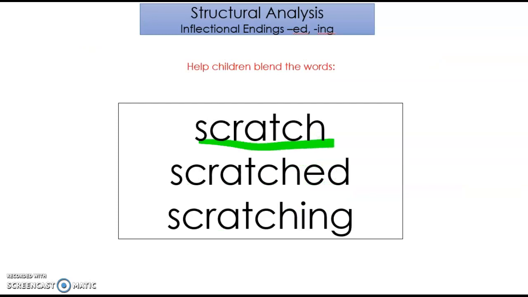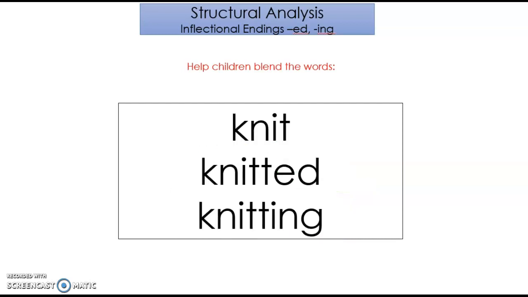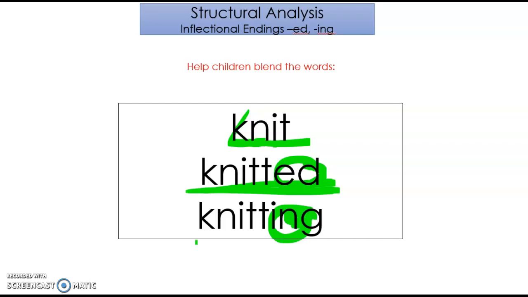Same thing here. We have the base word scratch. You add ed, it means it already happened. So yesterday I scratched my hand. Today I am scratching the desk. Same thing here. We have our silent K. So this says it, knit. Add ed at the end. The word is knitted. So knit is a type of sewing, putting things together. Yesterday I knitted a hat. It already happened. Ing at the end means it's happening right now. I am knitting a blanket.